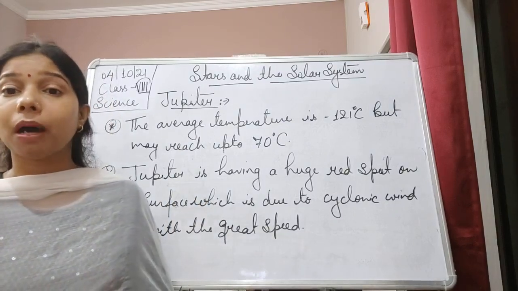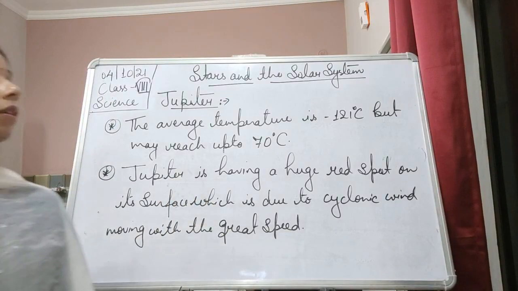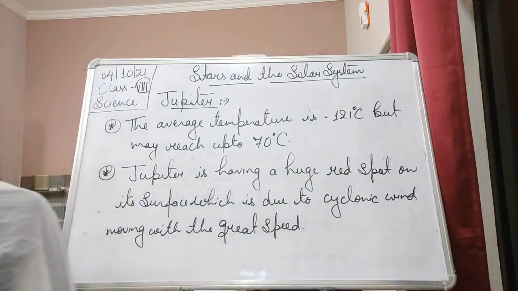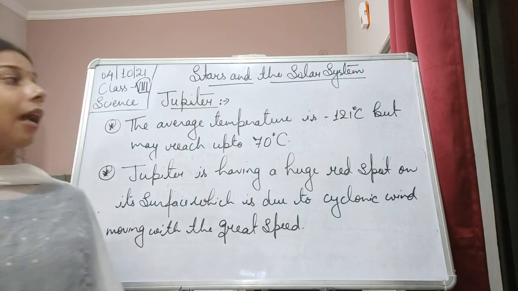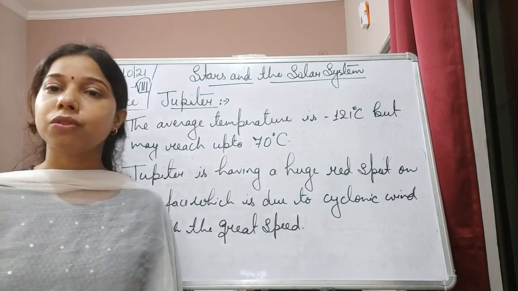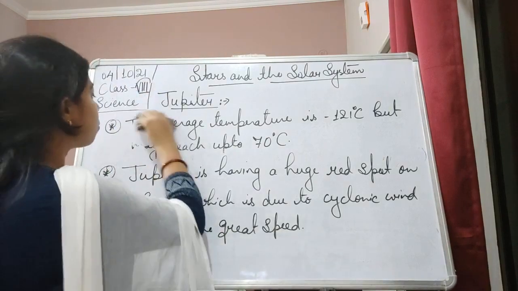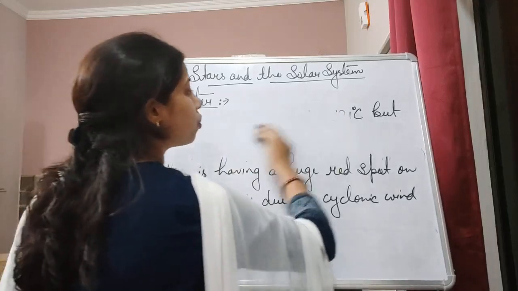Now, if we talk about the natural satellites, students, Jupiter has about 67 moons, 67 natural satellites, and the largest four of them are Europa, Callisto and Ganymede. So it consists of a good number of natural satellites, students. 67 natural satellites are present around Jupiter.